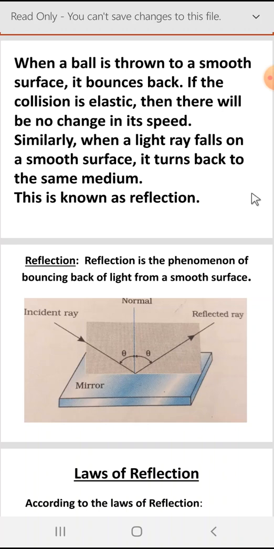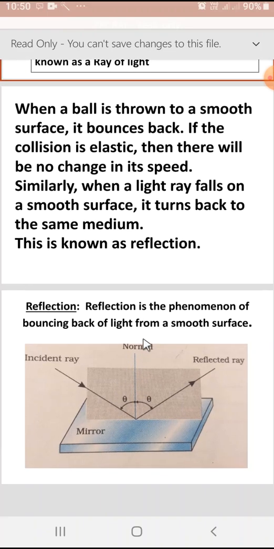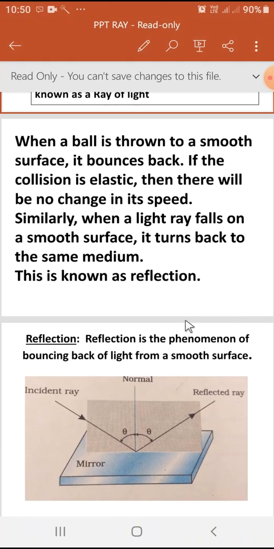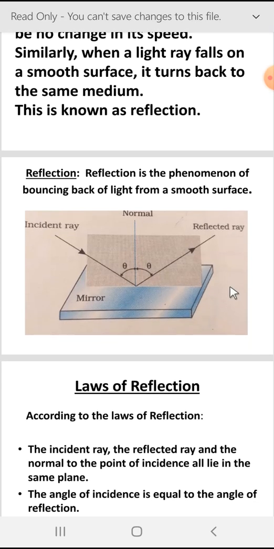This is the textbook diagram. Here we have a plane mirror. You have to draw a normal to this mirror. This is the normal, and this is the incident ray, meaning the incident direction of corpuscles. This incident ray makes an angle theta with the normal.